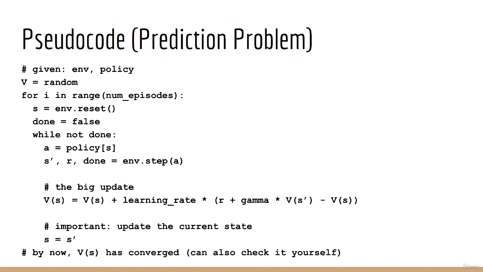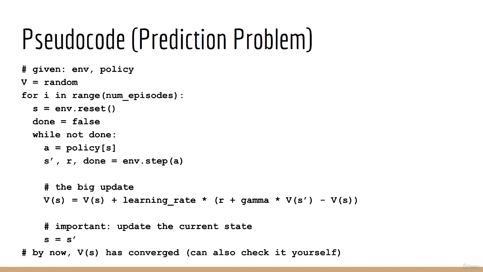To start, assume we are given some environment and some policy. We initialize the value function to be random. Then we enter a loop which plays a predetermined number of episodes. Alternatively, you could also run the loop until you find that v of s converges, or in other words, settles on some value and doesn't deviate from it.